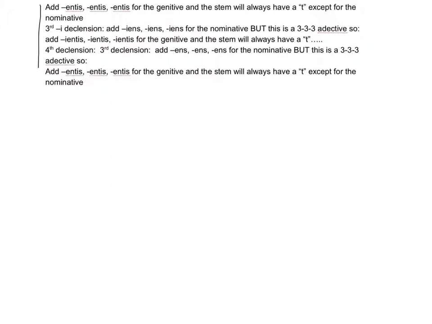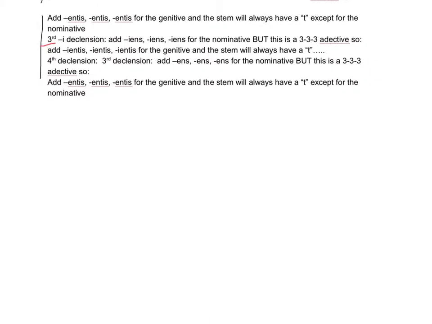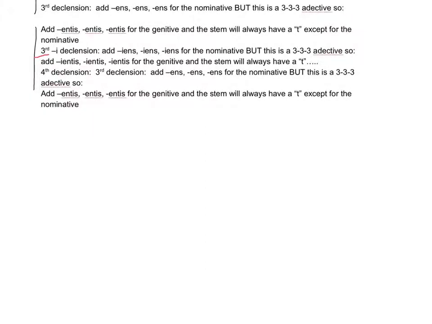For the third declension, you're going to do the same thing as you usually do when you take the second principal part, ducere.